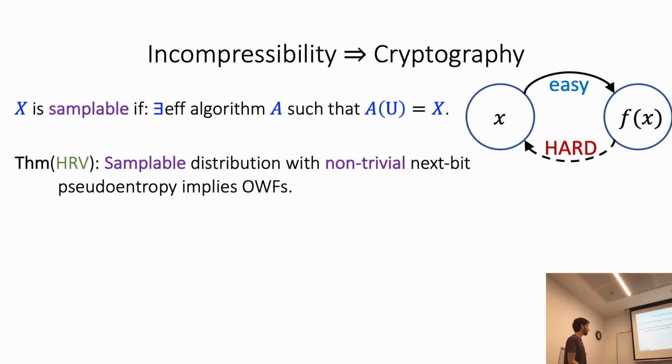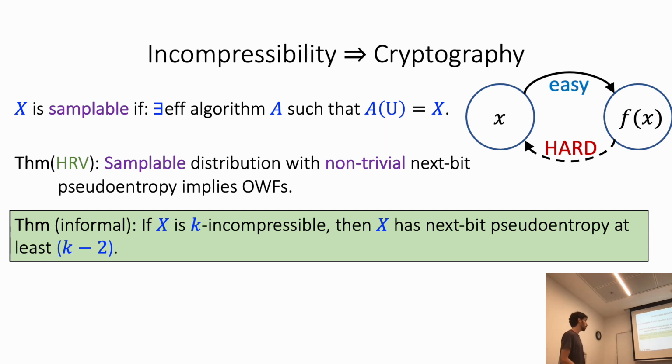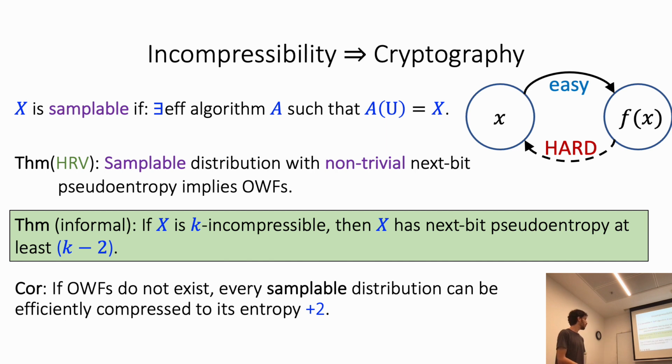And using our first theorem, that a distribution with k incompressibility is a distribution with next bit pseudoentropy at least k minus 2, we showed that if one-way functions do not exist, then every samplable distribution can be efficiently compressed to its entropy plus 2. In other words, if there is a distribution which is incompressible to its entropy plus 2, then one-way functions exist.